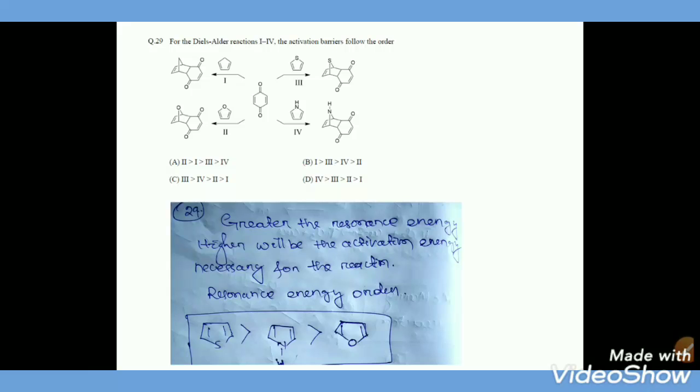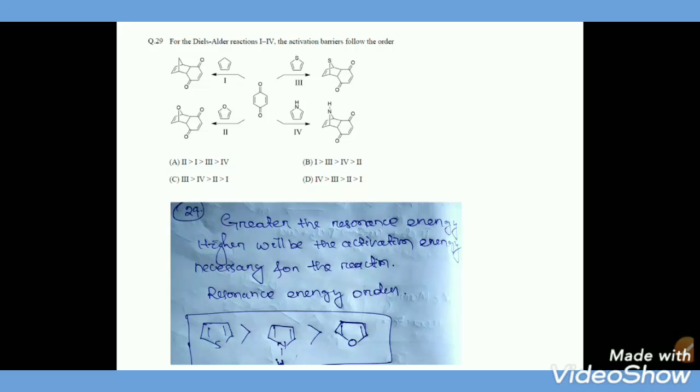See here, this hydroquinone acts as a dienophile, and the furan, thiophene, pyrrole, and cyclopentadiene act as a diene, and here a pericyclic reaction takes place. See here, in the case of cyclopentadiene, less activation energy is required.